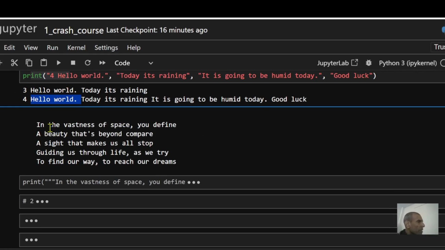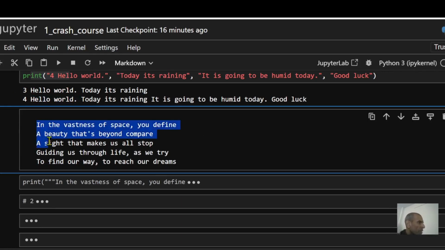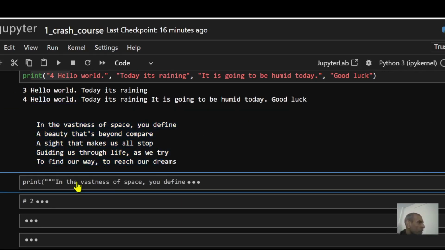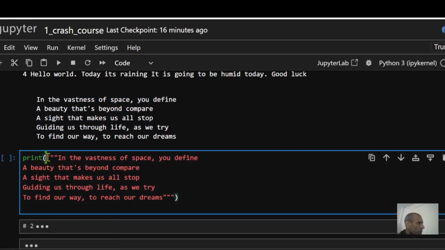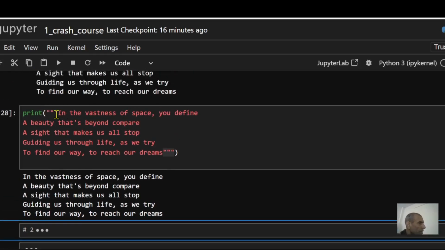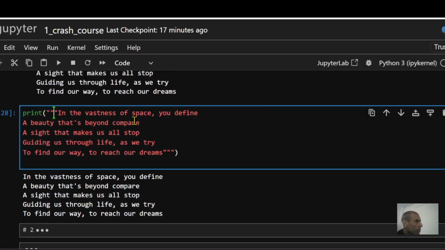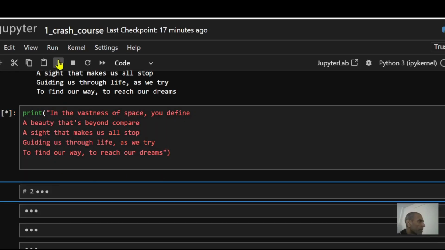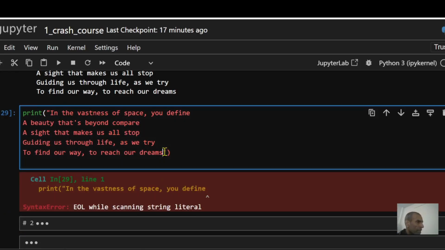What if you want to print a multi-line string? Like in this case, you have multiple lines. How would you do that? Well, in this case, you can use triple quote. So triple quote like this, and then write whatever multi-line message you have. And over here at the end, you close with the triple quote. Now it's going to print out happily. Make sure it has to be a triple quote. If you do not use triple quote, let's say you use single quote, let me just come over here and end this with the single quote. This is going to throw an error. And you can see that Python does not like that. So if you want to print multi-line messages, you have to use triple quotes.